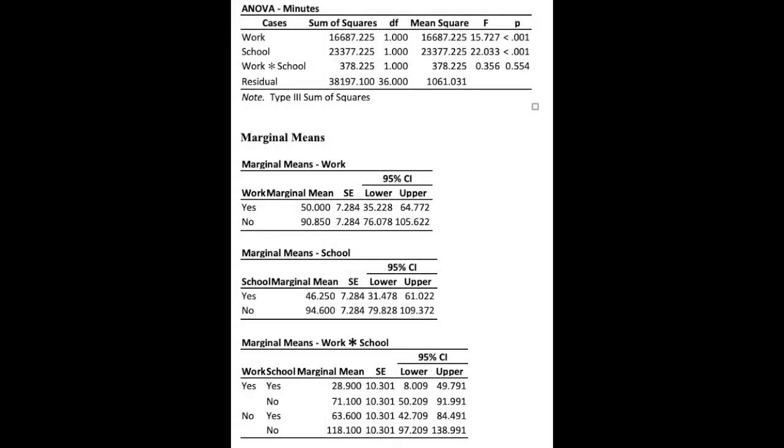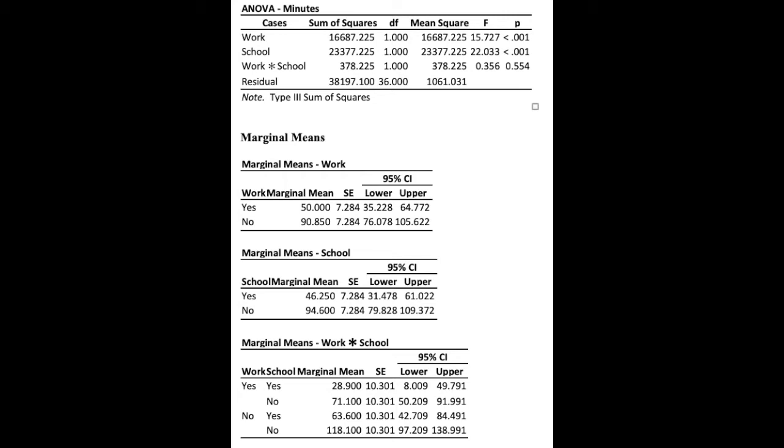Now, weirdly enough, when I took these samples, the math worked out so that I have 10 samples for each category. Luckily for me, this makes our next steps easy. So let's take a look at the results generated by JASP. To do this, I uploaded my Excel datasheet into JASP and put the minutes column into the dependent variable box and the work and school categories into the fixed factors box.